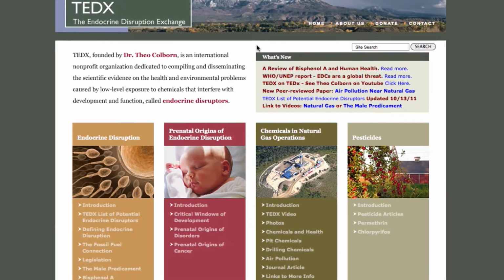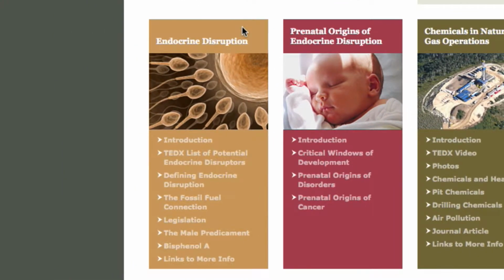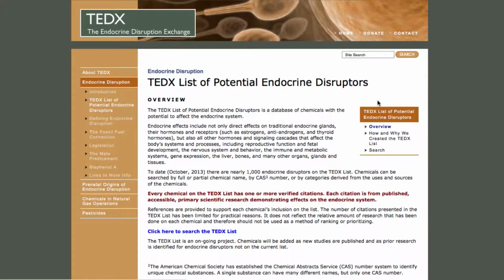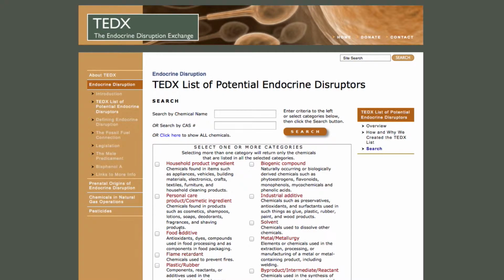Here's a view of our website. First, go to the tan box on the left labeled Endocrine Disruption and click on the TEDX list of potential endocrine disruptors. This is the screen you will see. There's an introduction, a link to information on how and why we created the list, and a link to the search page. Clicking on the search page link brings you to a page where you have several options for how to search for chemical information.